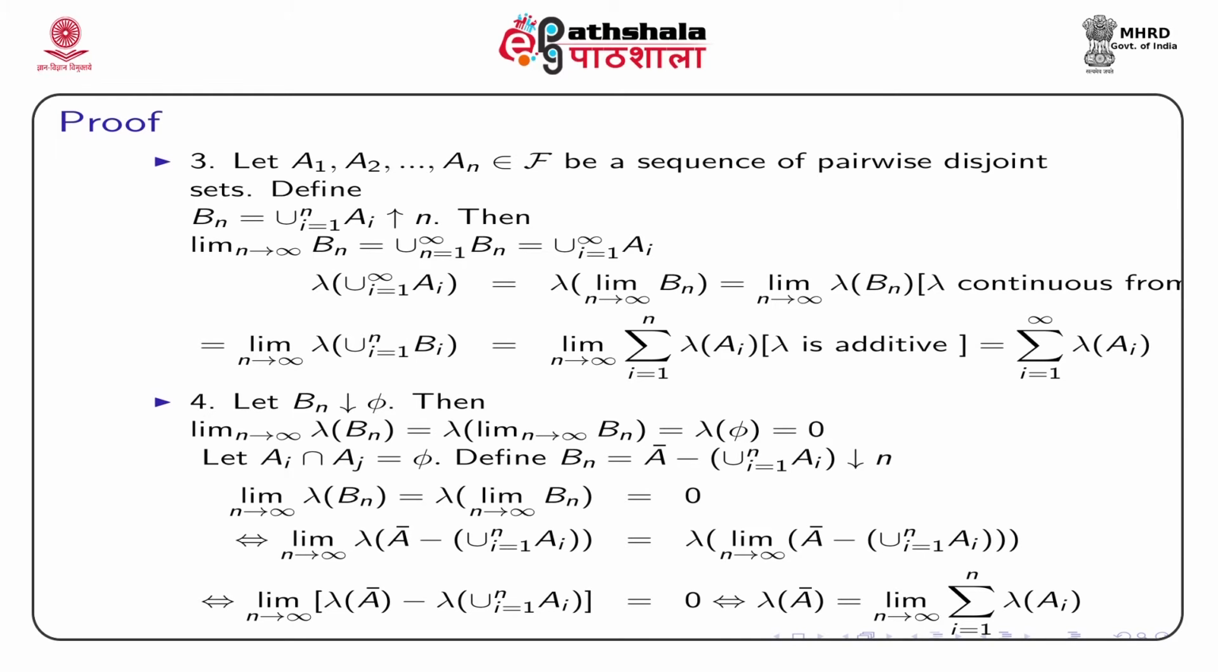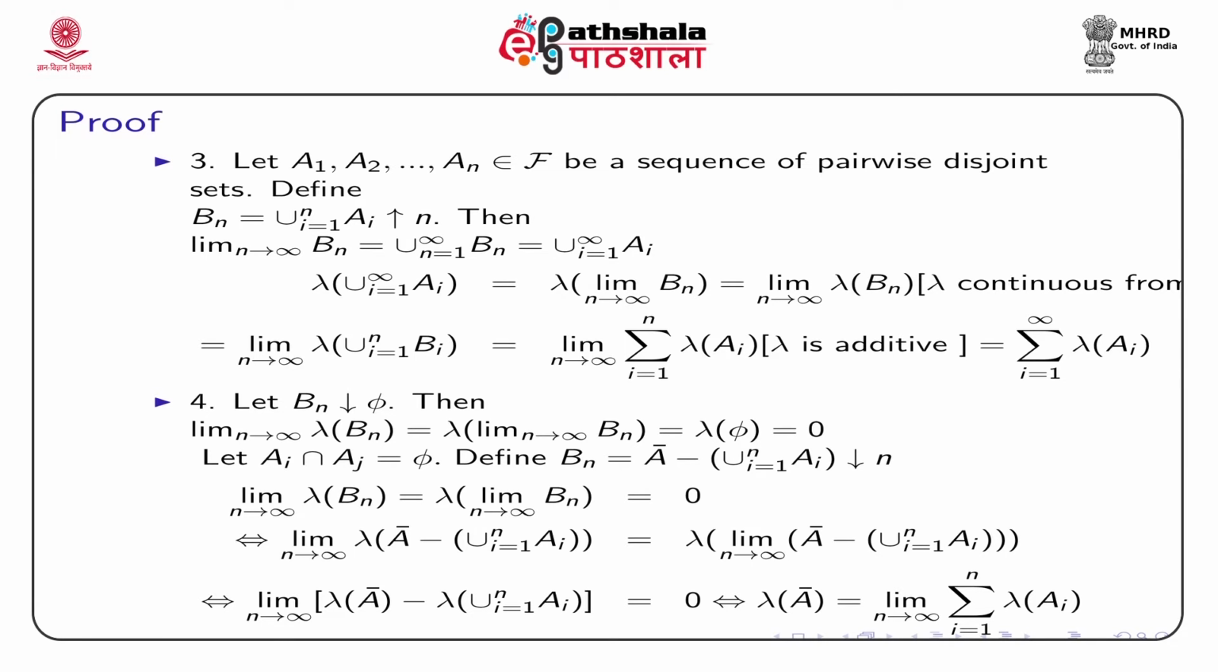So, using the previous results for monotonically decreasing sets, the limit of lambda of Bn will be lambda of the limit of Bn, and we know that the limit of Bn is phi. So, lambda of phi will be 0. If we use this result, then what will happen? Bn is nothing but a bar minus the union over i from 1 to n of ai. So, lambda of a bar minus the union of ai from 1 to n is equal to lambda of the limit of a bar minus the union of ai from 1 to n.